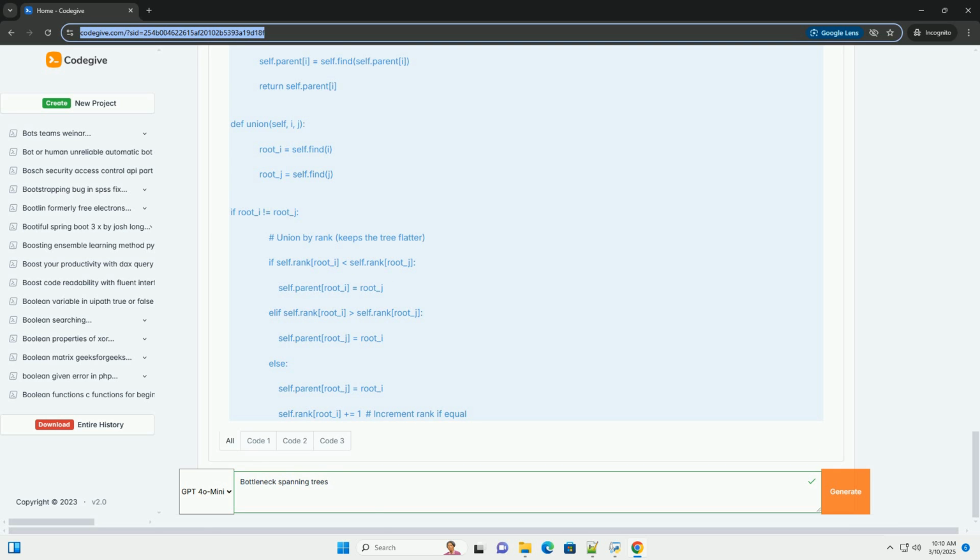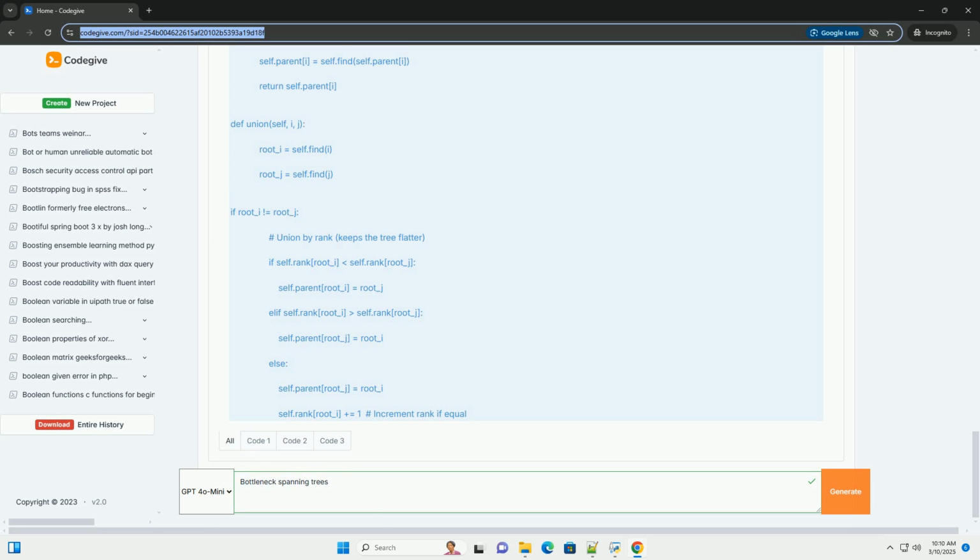Key improvements and considerations: Use networkx. networkx provides a convenient way to represent graphs and perform graph operations. Union-find for cycle detection: the union-find data structure is essential for efficient cycle detection in Kruskal's algorithm.